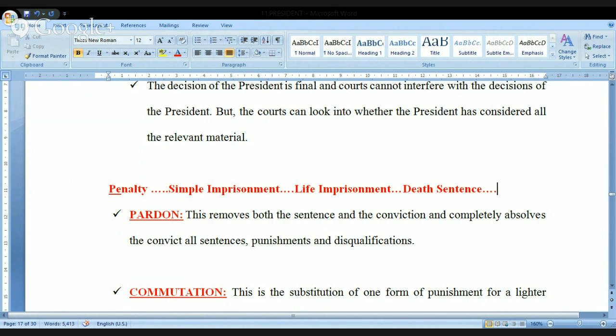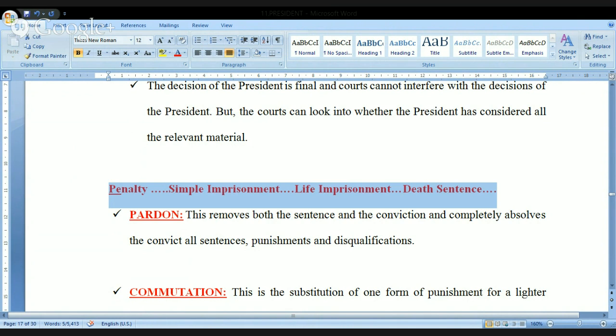Now, kindly remember, I'm just highlighting this. Have a look at this. The lowest form of punishment is a penalty. The next highest is simple imprisonment. The next one is life imprisonment. And the highest form of punishment is the death sentence. Now, the point is that the Supreme Court may confirm any of these punishments.